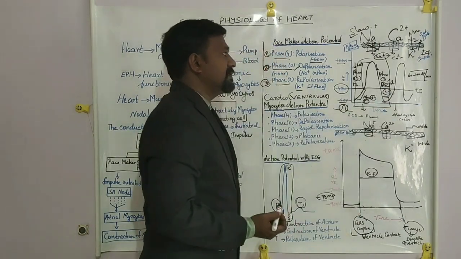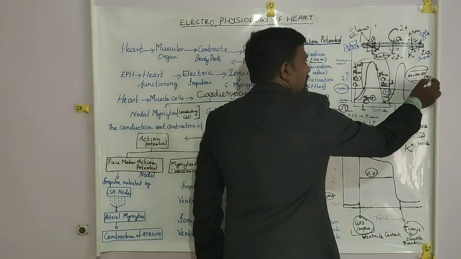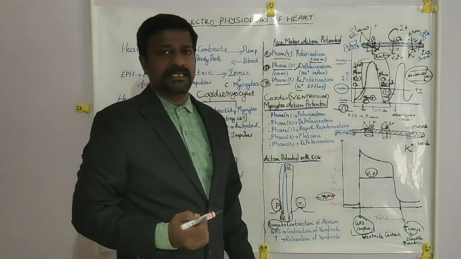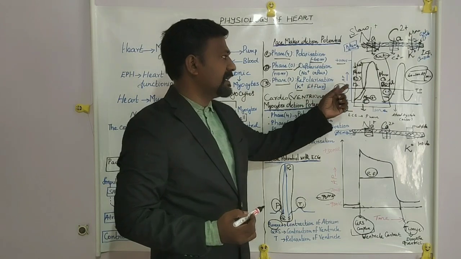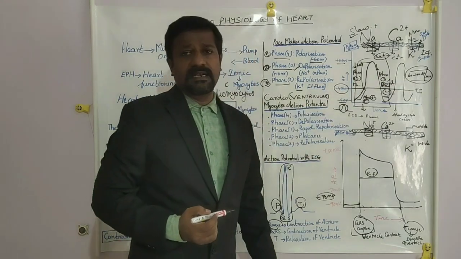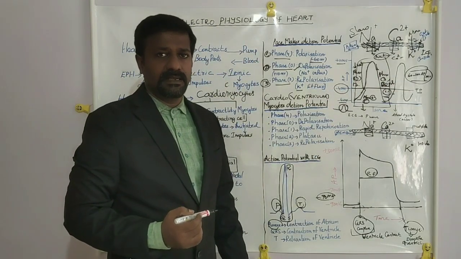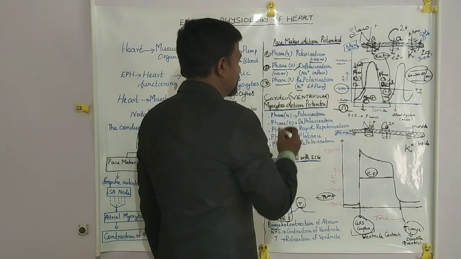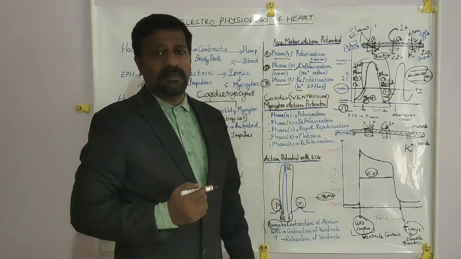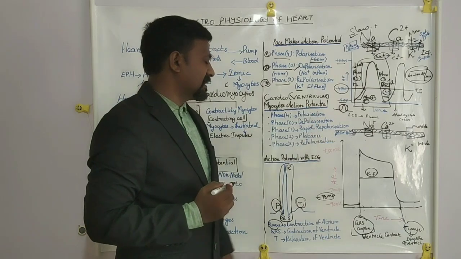Generally 60 to 100 action potentials take place per minute. So in this pacemaker action potential, 60 to 100 action potentials take place per minute. Then another one is the ventricular myocytes action potential.